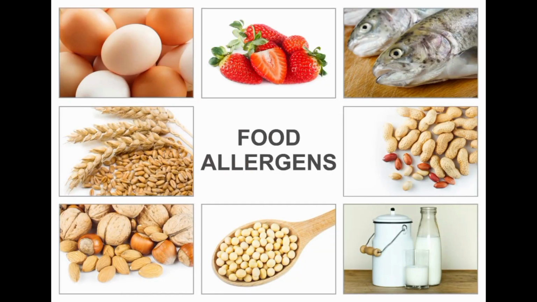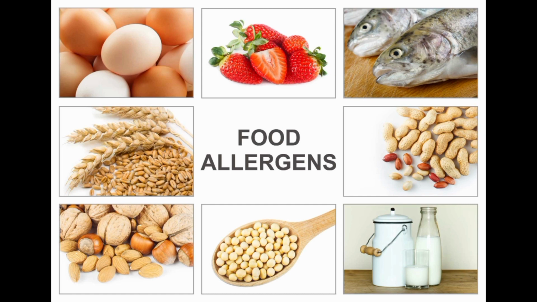Food allergies refer to an abnormal immune system response to certain foods that are normally harmless to most people. When a person with a food allergy consumes or comes into contact with the offending food, their immune system mistakenly identifies the proteins in the food as harmful and triggers an allergic reaction. The symptoms of a food allergy can vary in severity from mild to life-threatening, and can include hives, itching, swelling, vomiting, diarrhea, difficulty breathing, and anaphylaxis.